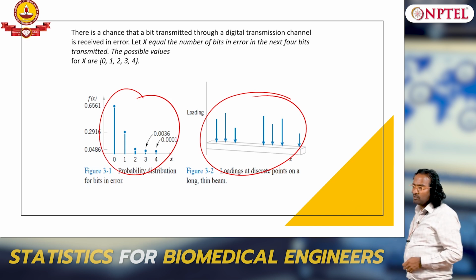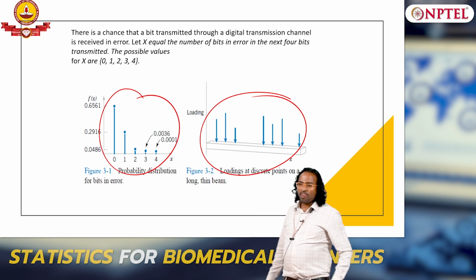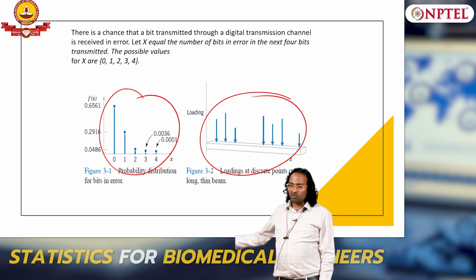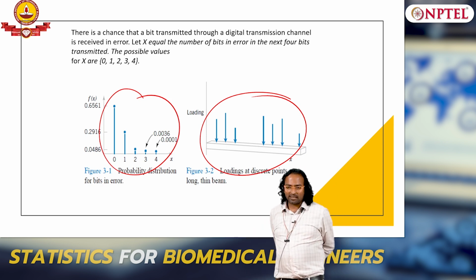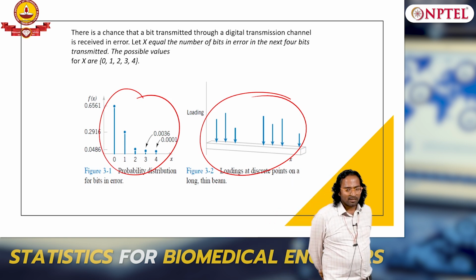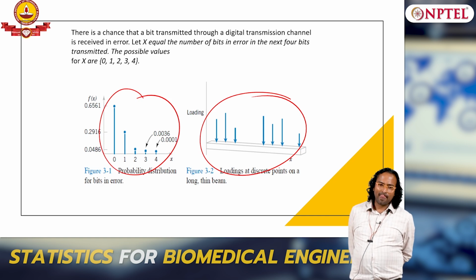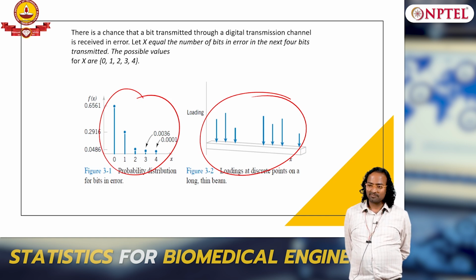Anybody tell me, Kevin, what is different about these two distributions? Look at the left and right. How do you distinguish between these two? Will both the center points be the same? No. Is there more to the left or more to the right?